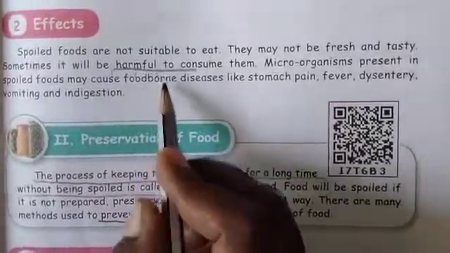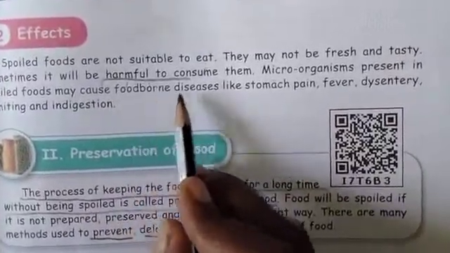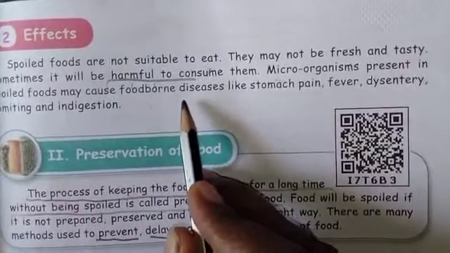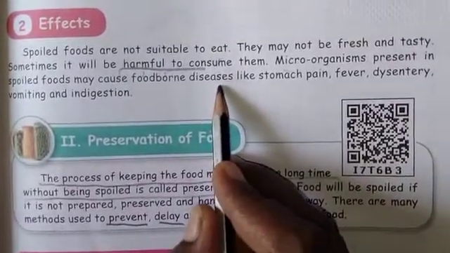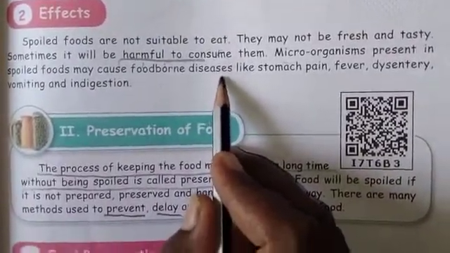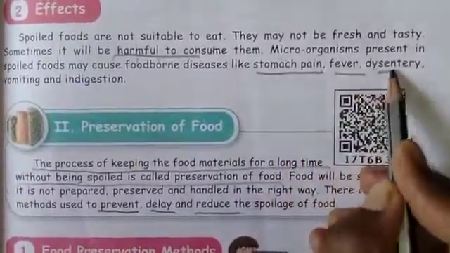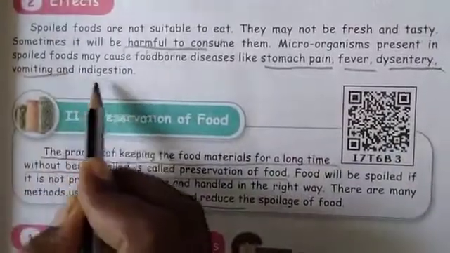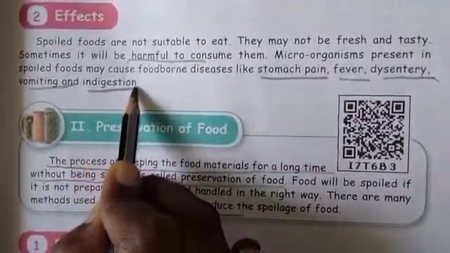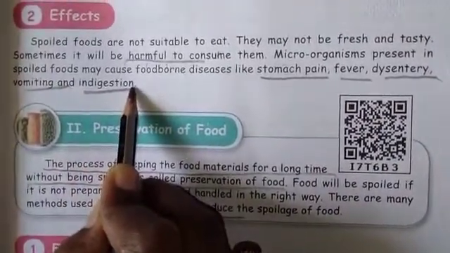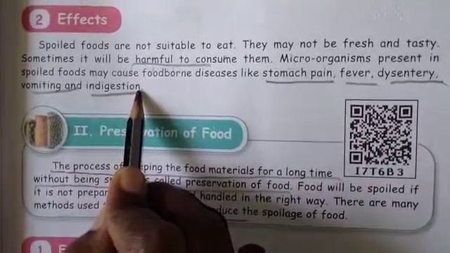What are the problems? It causes certain foodborne diseases, that is, diseases which are spread through the spoiled food items you have taken, like stomach pain, fever, dysentery, vomiting, and indigestion. So these are the effects caused by the spoiled food items we are taking.